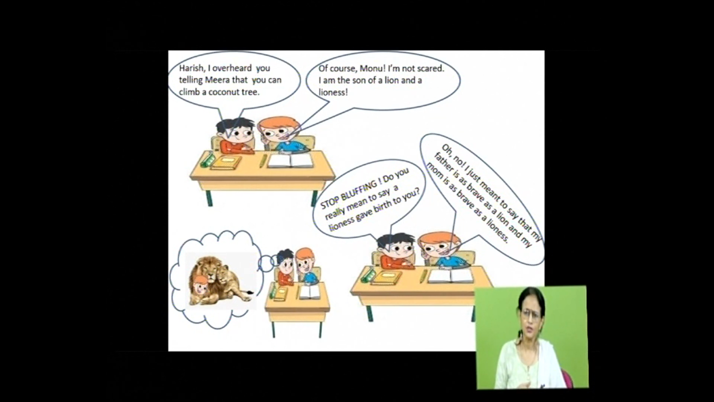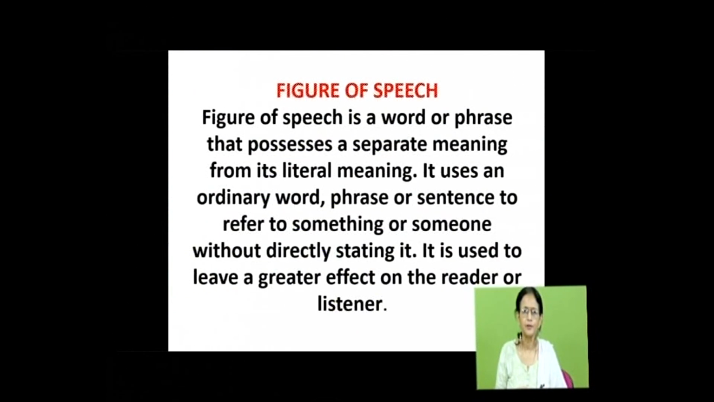Why does Harish do this? He has exaggerated, okay, just to emphasize the fact that his parents are extremely brave. He says that he is the son of a lion and a lioness. Got it? So, this sort of figure of speech is known as hyperbole.